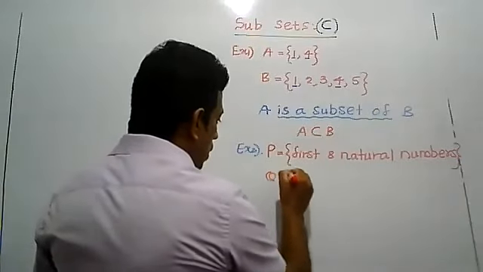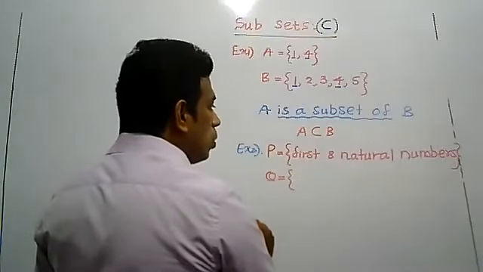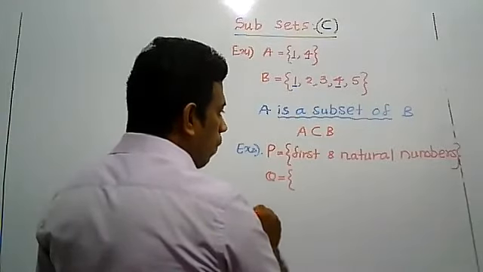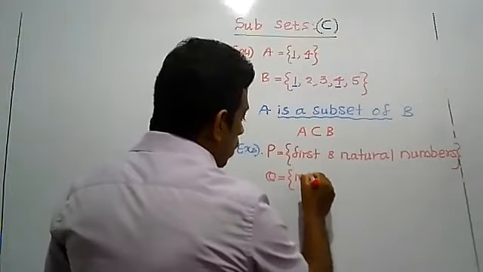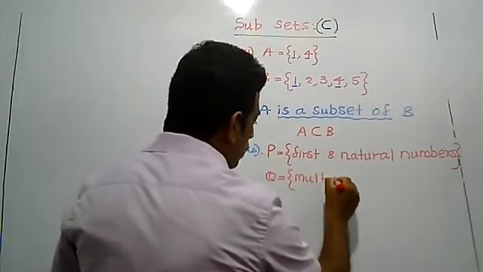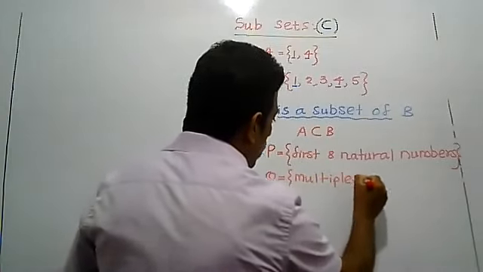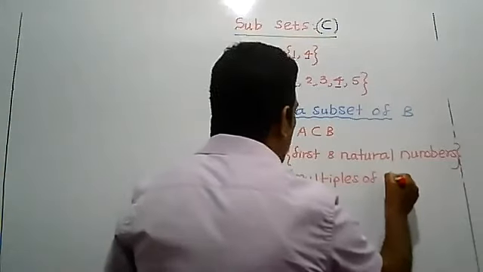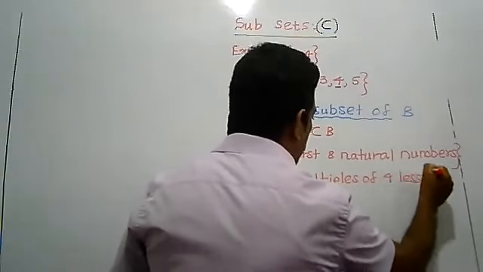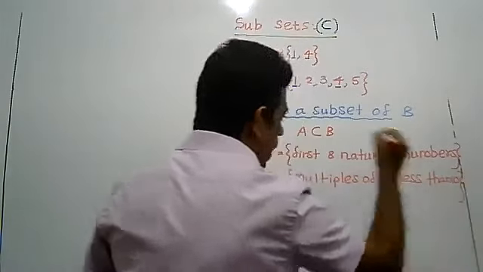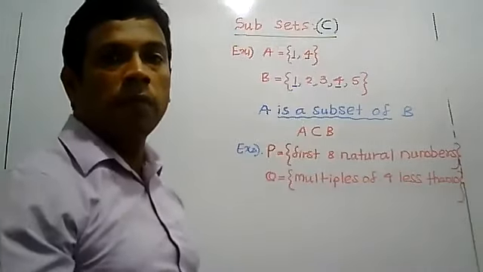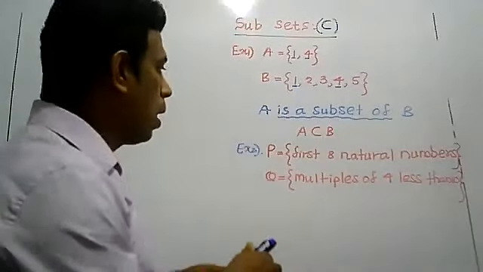Q, capital letter Q: multiples of 4 less than 10. Now I have given two sets, two examples.